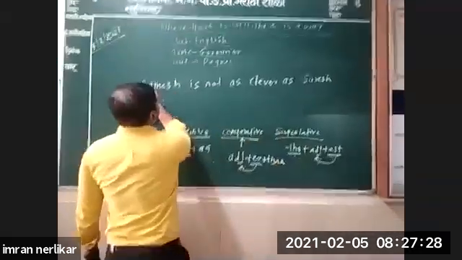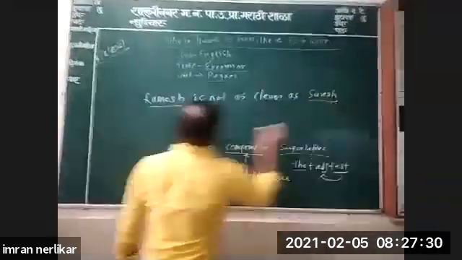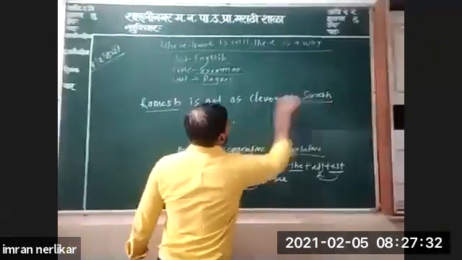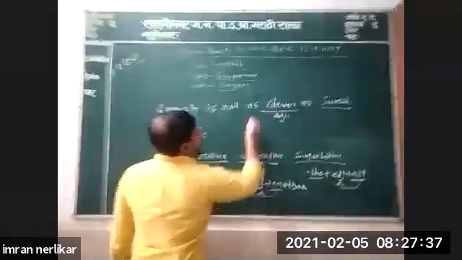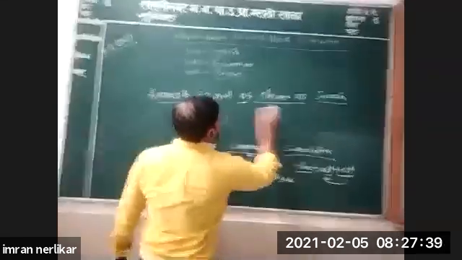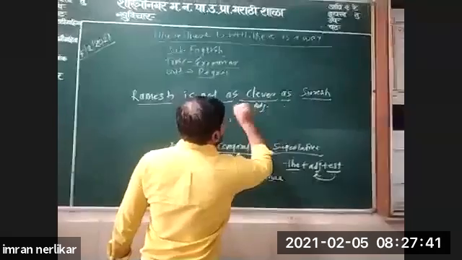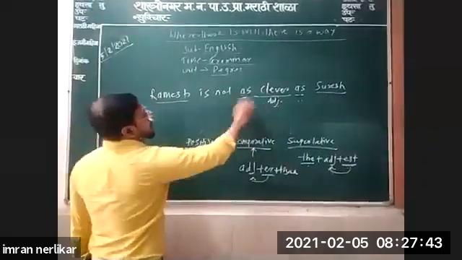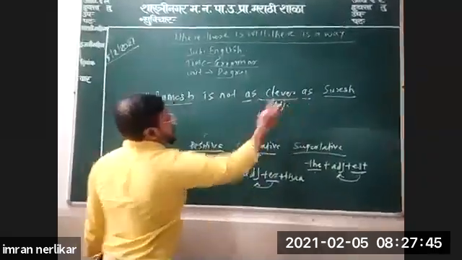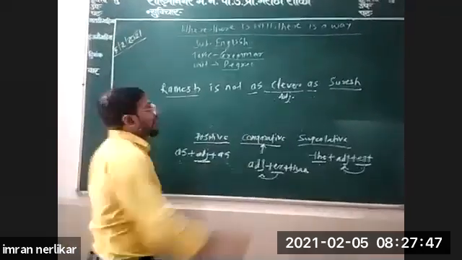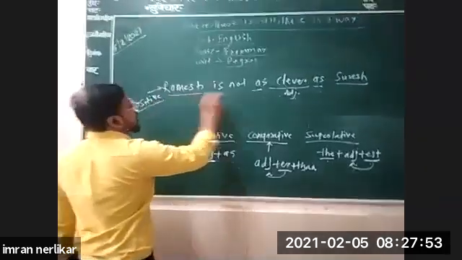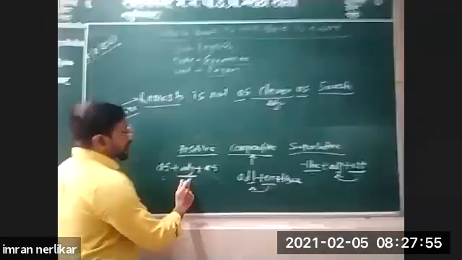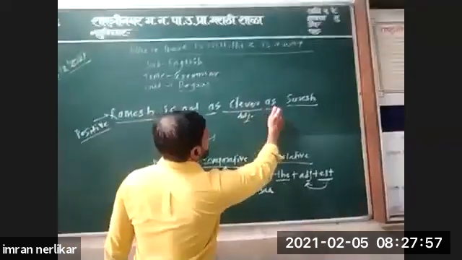Now here we have compared two people, Ramesh and Suresh. Clever is the adjective: as plus adjective plus as. So if you see this structure, you can easily understand that this sentence is written in positive degree.